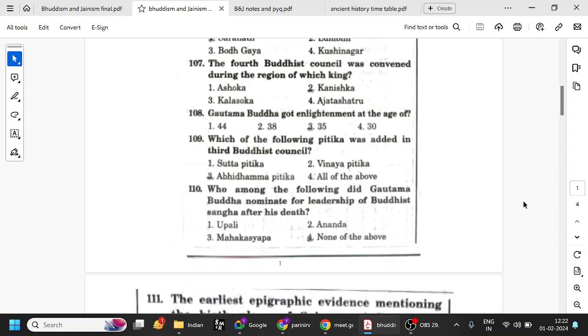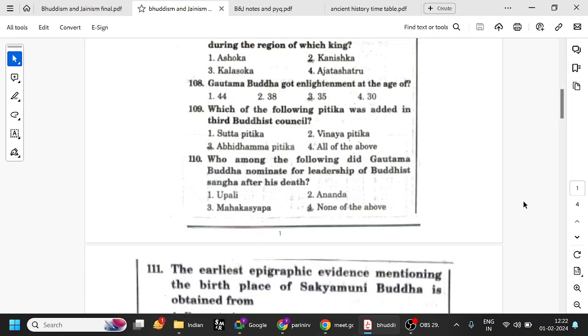Which of the following Pitaka was added in the third Buddhist council? We have seen Vinaya Pitaka, Sutta Pitaka, and Abhidhamma Pitaka. Abhidhamma Pitaka is the Pitaka which has been added in the last. So obviously, third Buddhist council, Abhidhamma Pitaka. First Buddhist council, we have these first things. And fourth Buddhist council, it was divided into Mahayana and Hinayana. That is very important. Remember that.